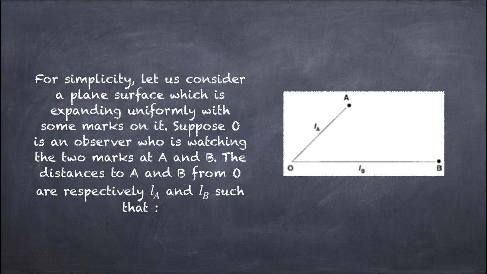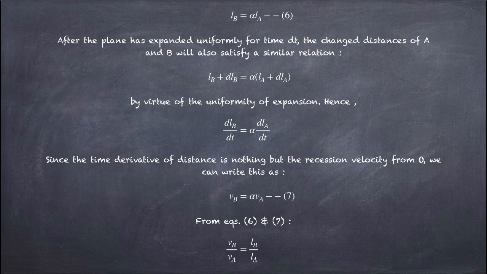This means that our universe is expanding. So for simplicity, we'll consider a plane surface which is expanding uniformly with some marks on it. Suppose O is an observer who is watching the two marks at A and B. The distances to A and B from O are respectively LA and LB, such that LB is equal to alpha LA.